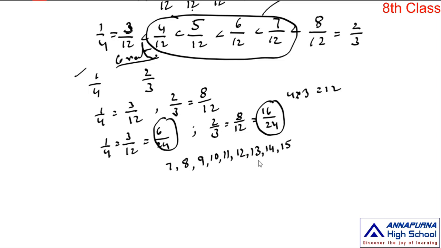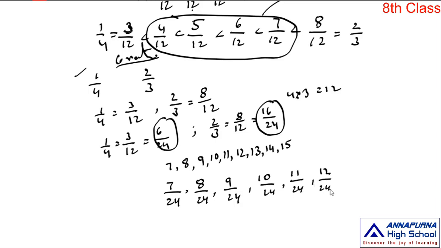By taking these integers as the numerators and the denominator 24, you can prepare some rational numbers like this: 7 by 24, 8 by 24, 9 by 24, 10 by 24, 11 by 24, 12 by 24, 13 by 24, 14 by 24, and 15 by 24. The next number is 16 by 24.